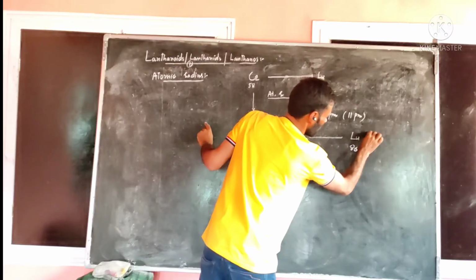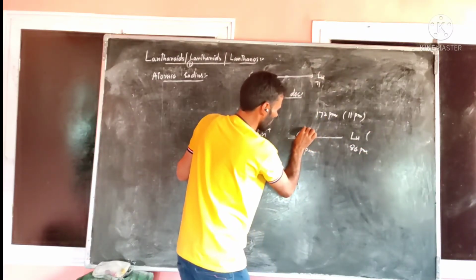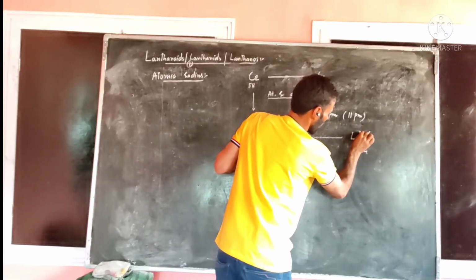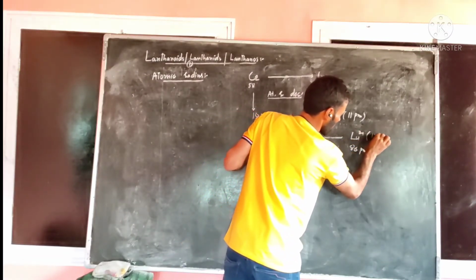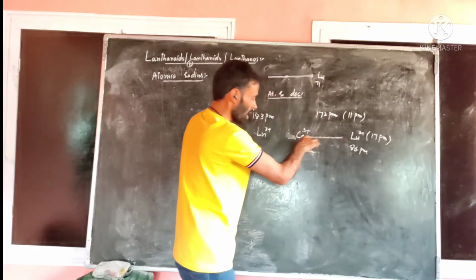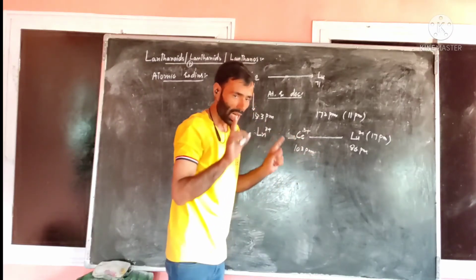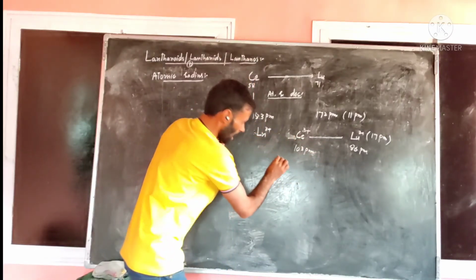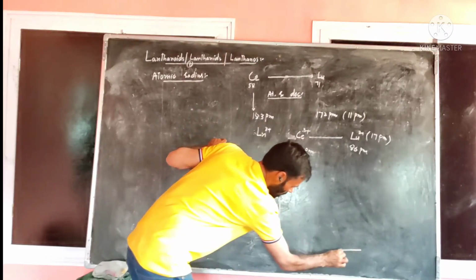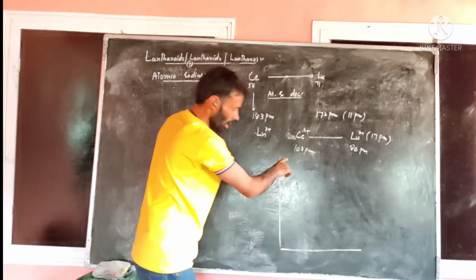That means there occurs a decrease in size of 17 picometers in the 3 positive ions of these elements. This decrease in size among these 3 positive ions is regular. That means the size decreases from cerium to lutetium in a regular fashion.